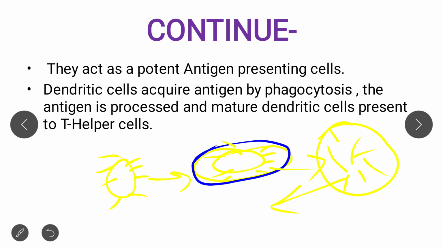Those peptides are given to the T helper cell, that is the TH cell. So basically the dendritic cell first acquires antigen by phagocytosis, and when the antigen is processed, the mature dendritic cell presents it to the T helper cell. Okay, so this is about the dendritic cell.